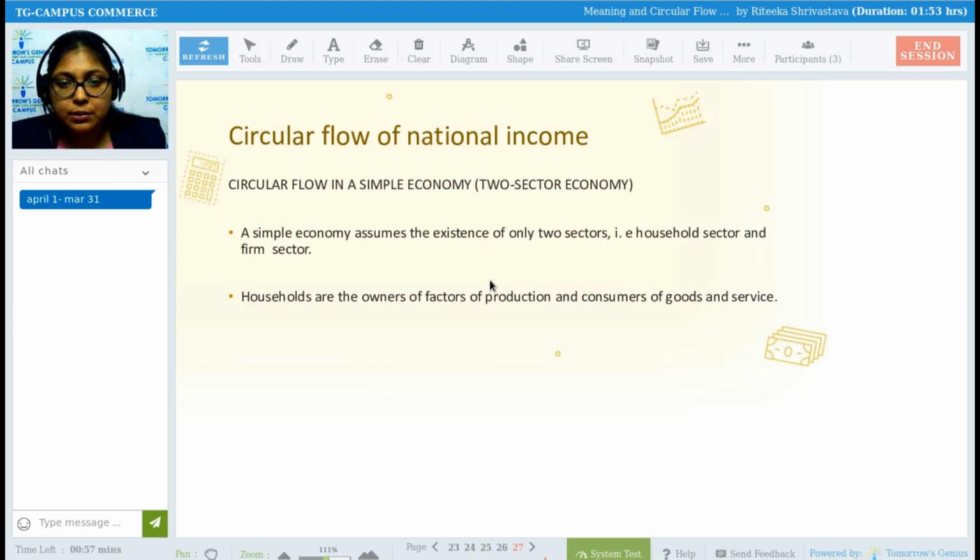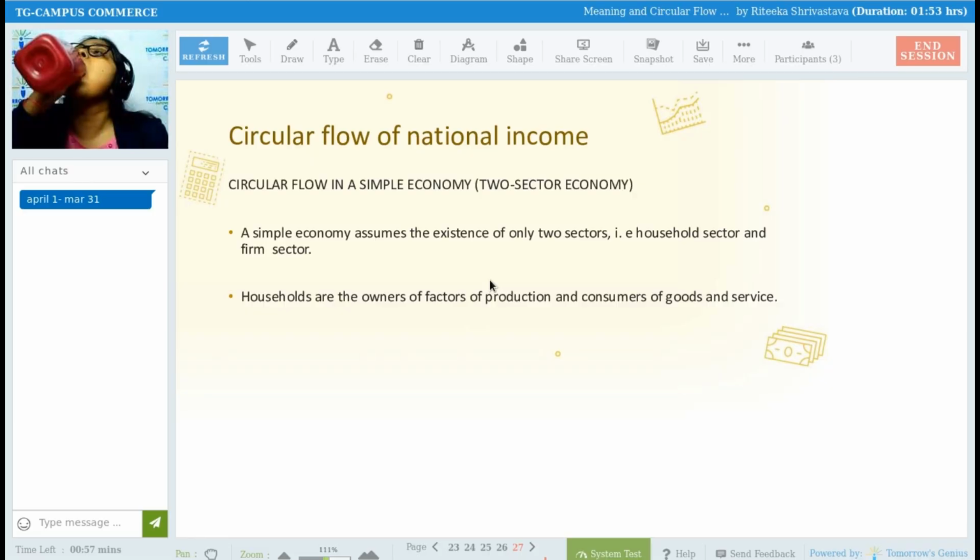Differentiation will come next. First, let us see circular flow of income. First of all, you all give a read to these two lines, understand it, read it and try to understand the meaning, then I will explain.